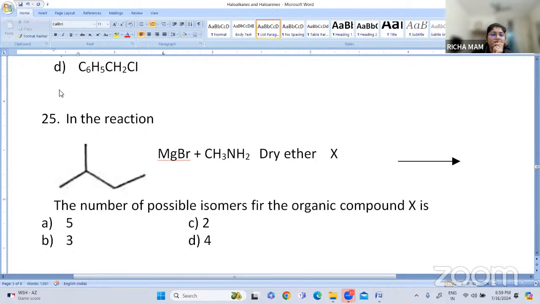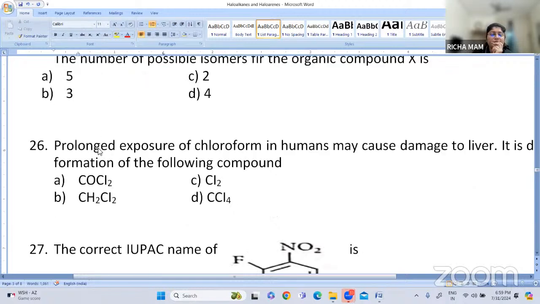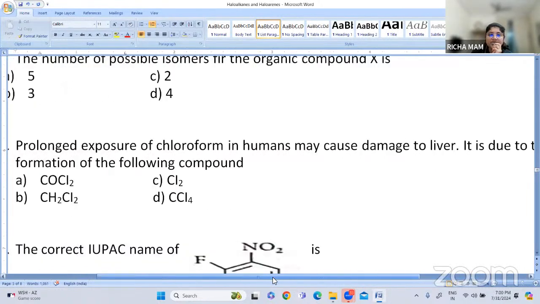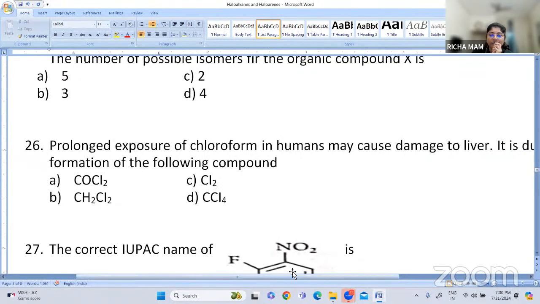Okay. So the next question is: prolonged exposure of chloroform in humans may cause damage to liver. It is due to formation of the following compound. So chloroform. If you have visited your laboratories, did you see in what type of bottle chloroform is placed? It is placed in a black or brown colored bottle, a very dark colored bottle. Why is it kept in a dark colored bottle?